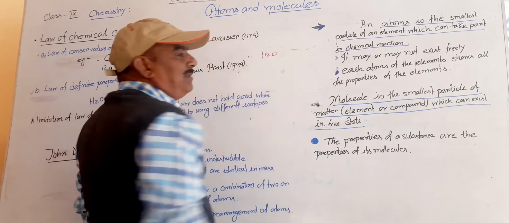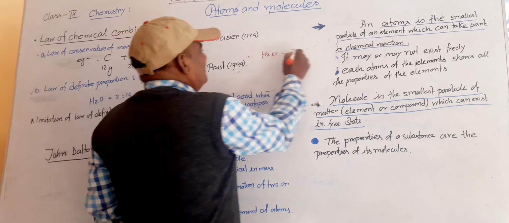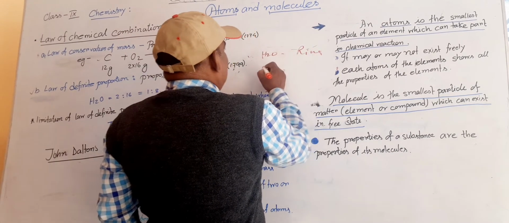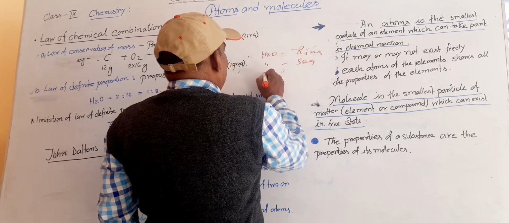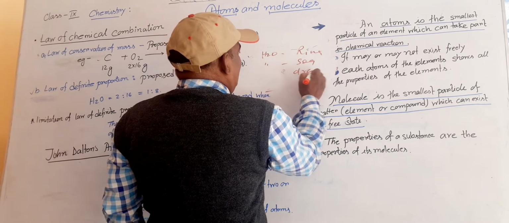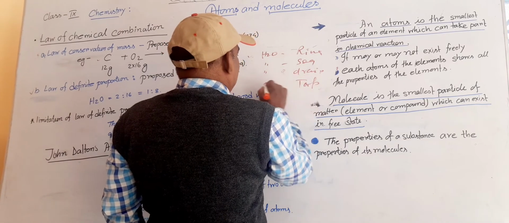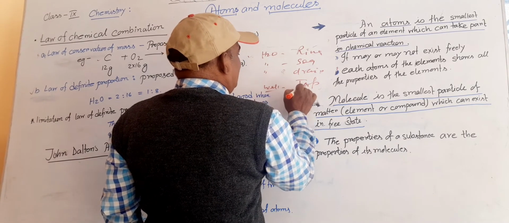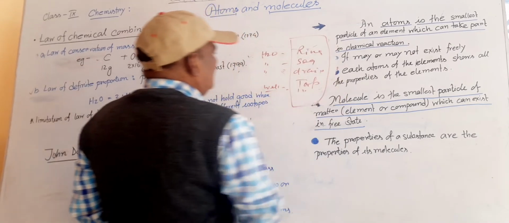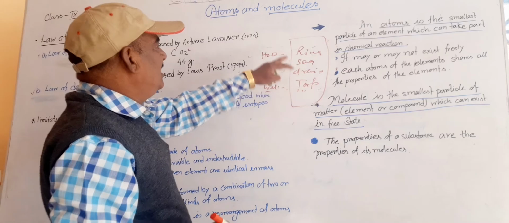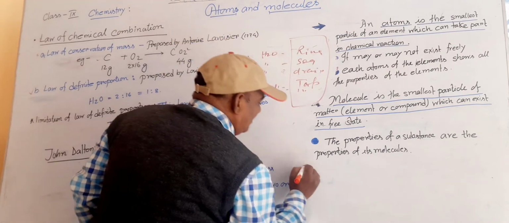What is the chemical formula of water? H2O. He took water from the river, from the sea, from the drain, from the tap, from the well. All the water they took from different sources. What will they see there? When they took water from different sources, they looked at the proportion of the water.